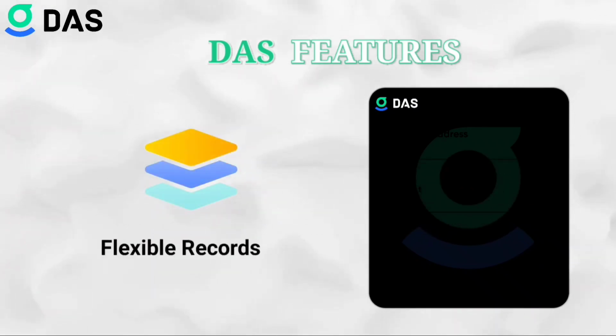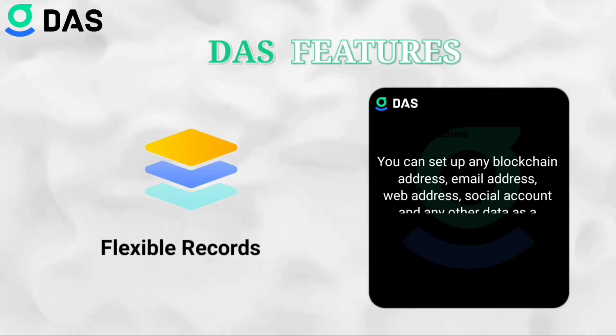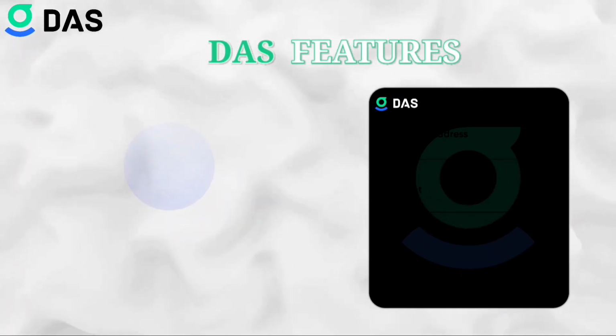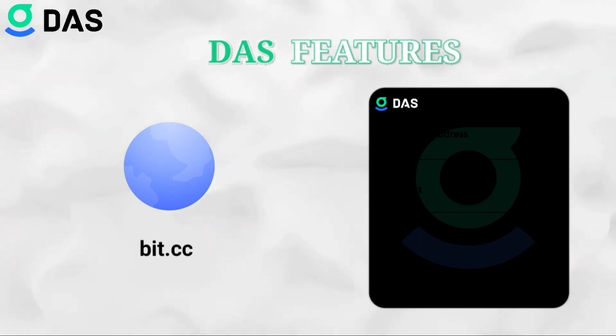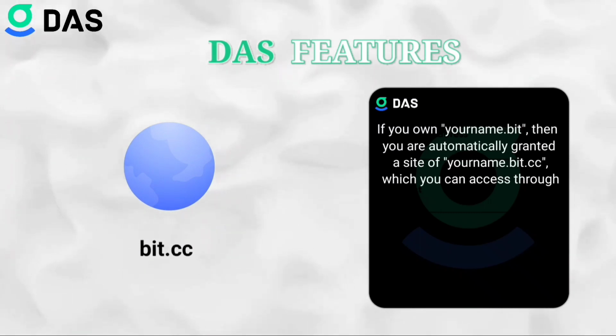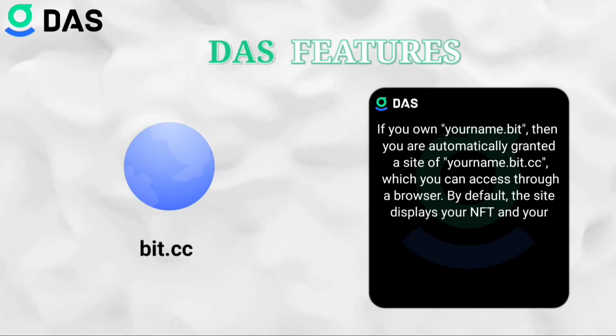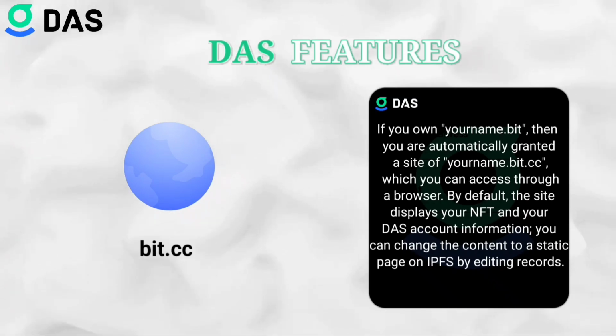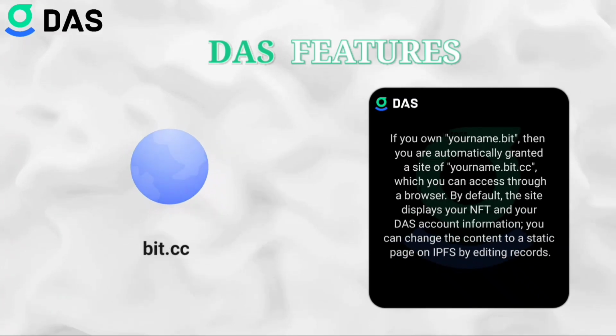Flexible records. You can set up any blockchain address, email address, web address, social account, and any other data as a record for DAS. Beat.cc. If you own your name.beat, then you are automatically granted a site of your name.beat.cc, which you can access through a browser. By default, the site displays your NFT and your DAS account information. You can change the content to a static page or IPFS by editing the record.